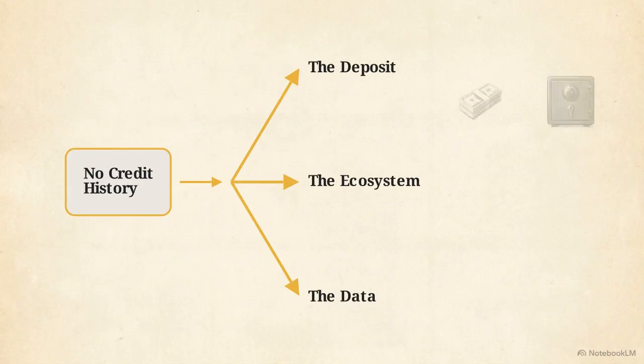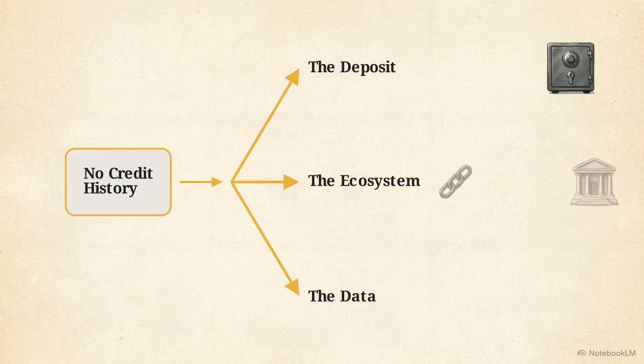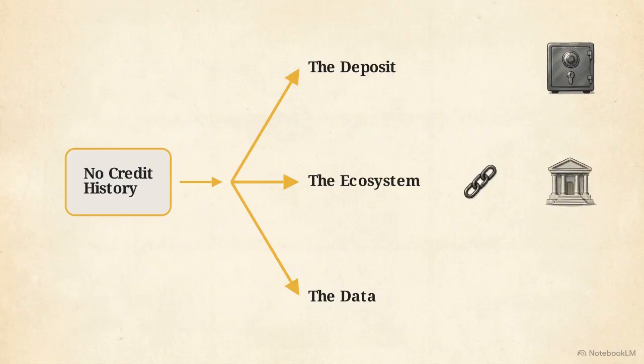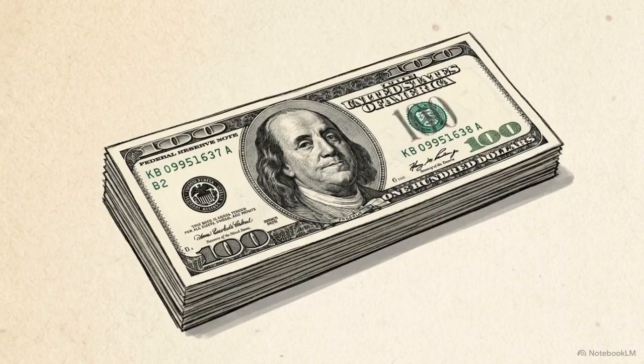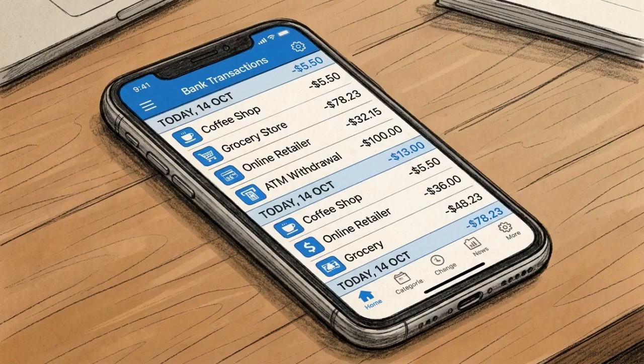The first exit is a cash deposit. You provide the bank with liquid capital that they hold in reserve. The second exit is a banking relationship. You concentrate your checking and savings at one institution so they can verify your cash on hand internally. The third exit is alternative data. You grant a lender read access to your banking history so their software can analyze your income and spending patterns directly. To generate your first credit score, you must choose which asset you are willing to trade: your liquid cash, your banking loyalty, or your financial privacy.